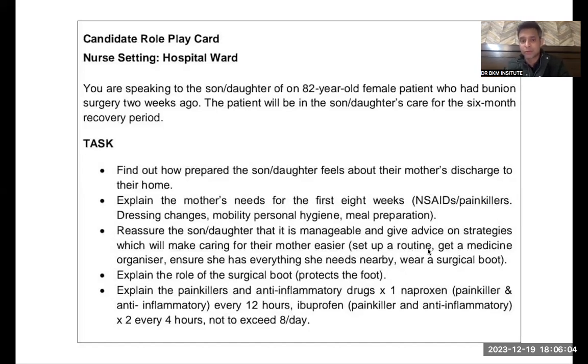Second is to get the medicines organized. That means suppose you have to give the morning medications, so keep these two tablets at a separate place. Then you can keep the afternoon tablets at a separate place, and then you can give the medications accordingly. So this is known as a medicine organizer, or you can organize the medicines whatever way makes you comfortable.